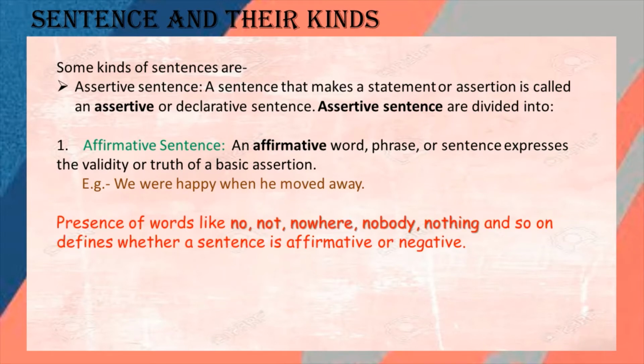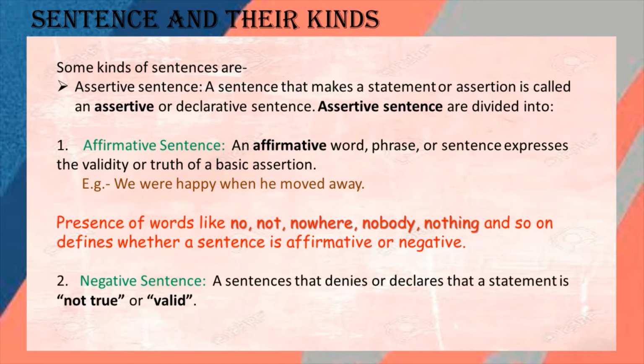Now, the presence of words like no, not, nowhere, nobody, nothing means the presence of negative words. All these words are negative words. The presence of no is there, right? So the presence of such words in any sentence makes it a negative sentence. The presence of such words defines whether a sentence is affirmative or negative. If there is no such word in a sentence, that sentence is affirmative. And if such words are present, that sentence is a negative sentence.